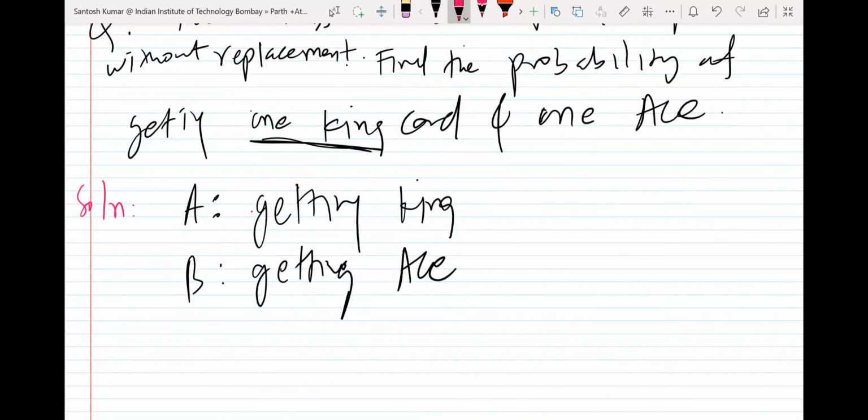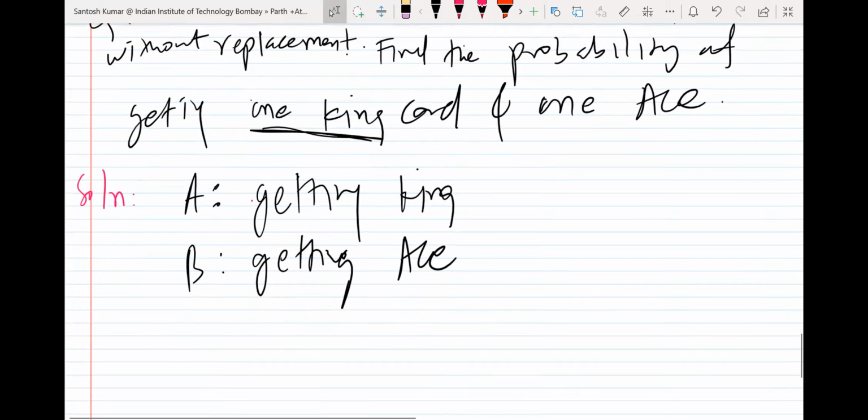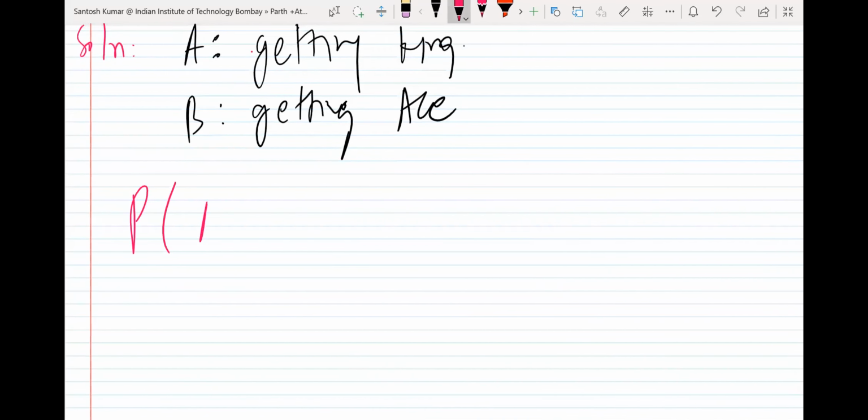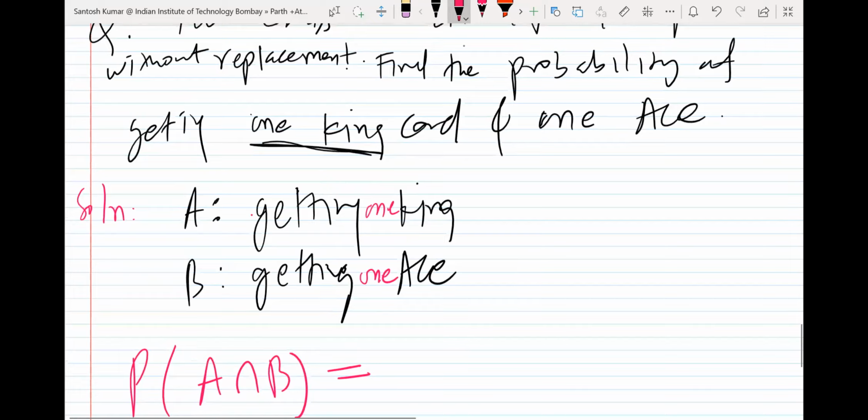What do you want? You want to find the probability of getting one king and one ace. I want only one. The probability of A intersection B, they asked you. What is the probability of getting one king and one ace?